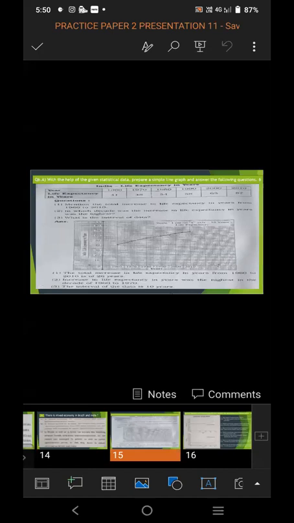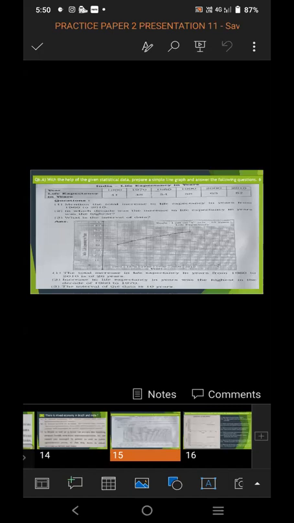Now question number 6A. With the help of the given statistical data, prepare a simple line graph and answer the following question. In question number 6A, you are being provided a statistical data and a question is asked on it.